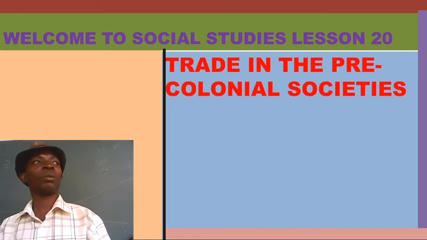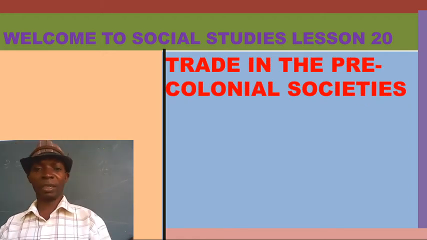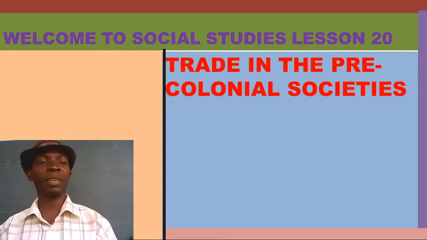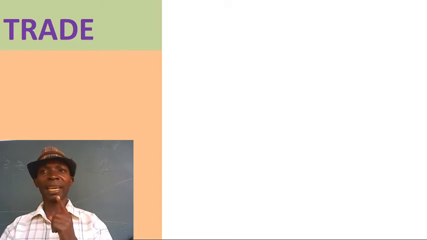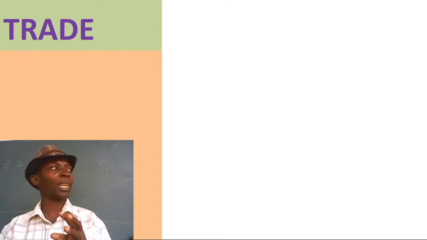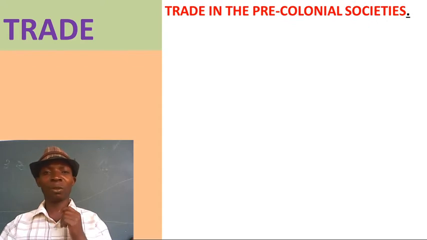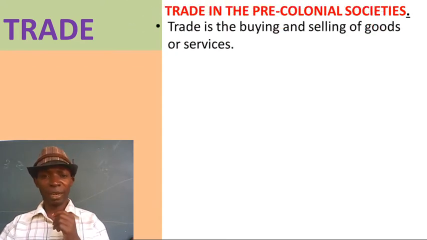Lesson number 9 is concluding our topic, kingdoms. We are looking at trade in the pre-colonial societies. When we talk of pre-colonial, we mean Uganda before the coming of the Europeans. What kind of trade were they carrying out during that time? Remember that at that time there was no money. So we want to look at that type of trade.